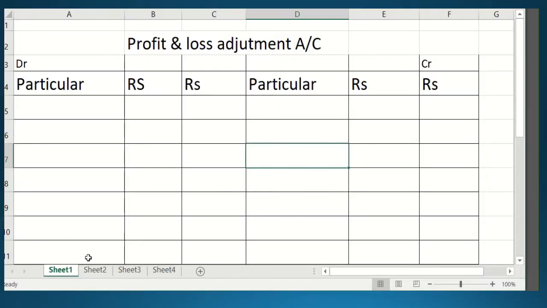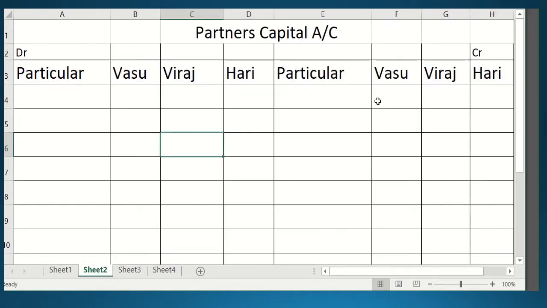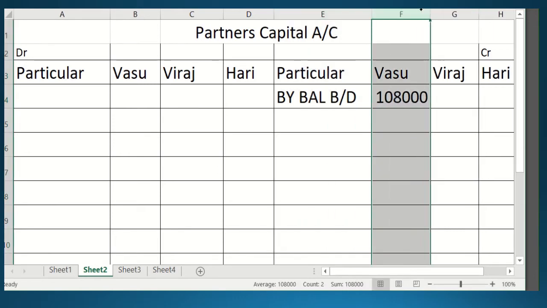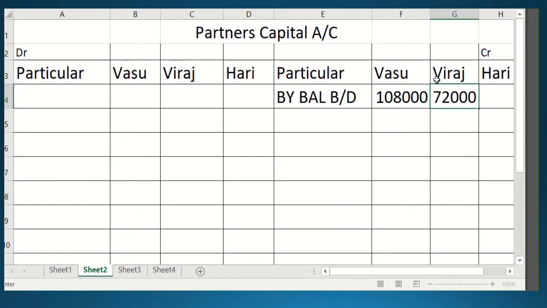So in the partners' capital account we will write by balance brought down. How much will you write, students? 1,08,000 is the opening balance of Vasu, and what is the Viraj opening balance? That is 72,000. So we have recorded the opening balances from the balance sheet in the partners' capital account.